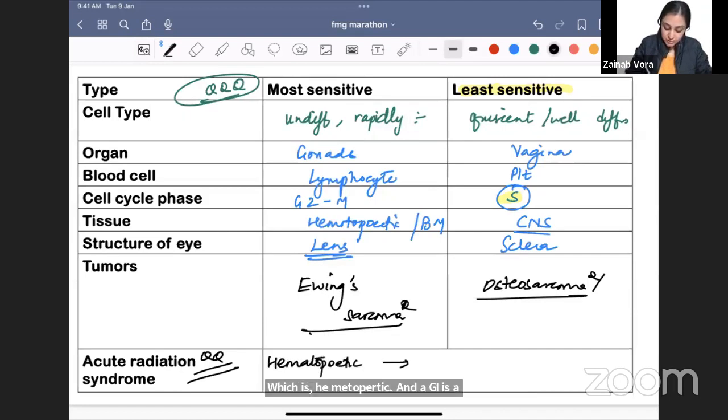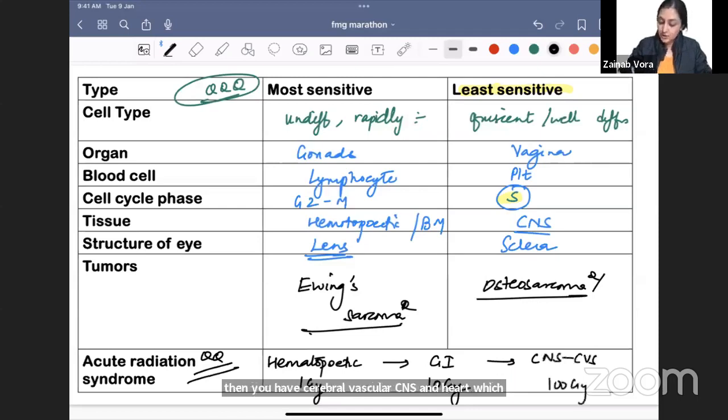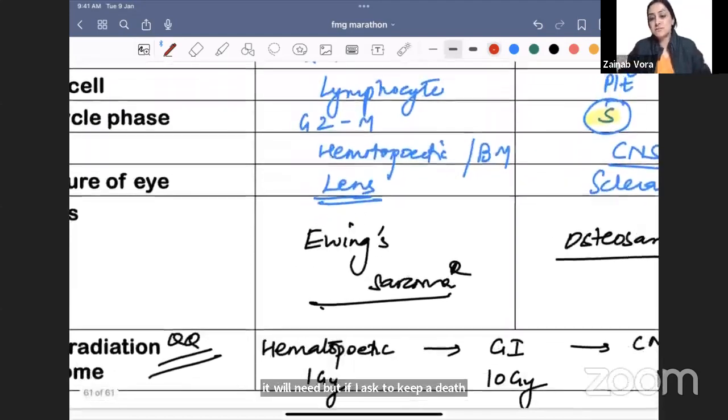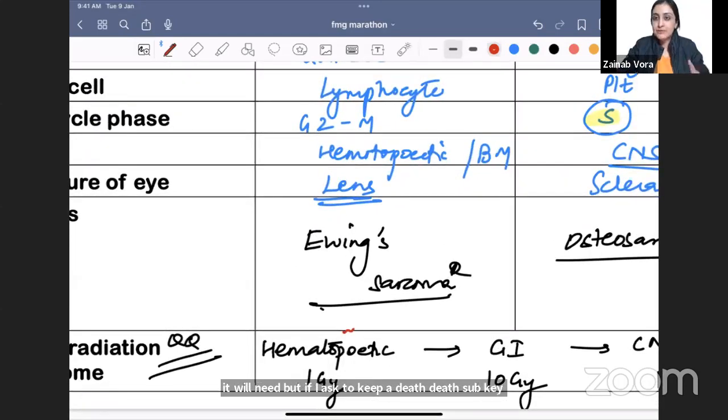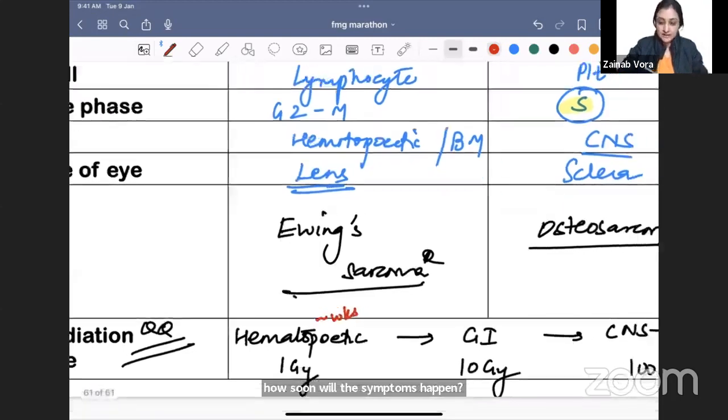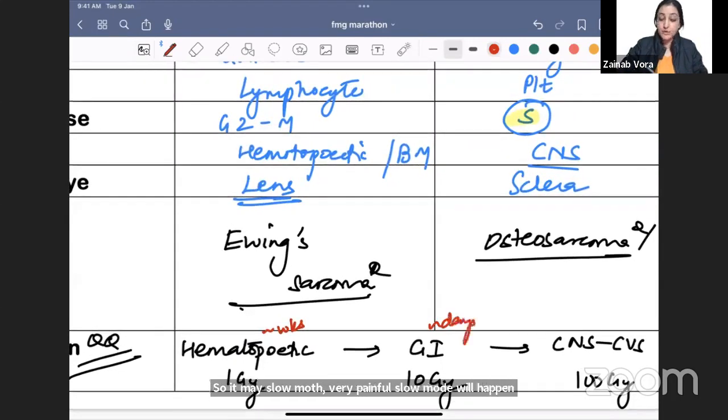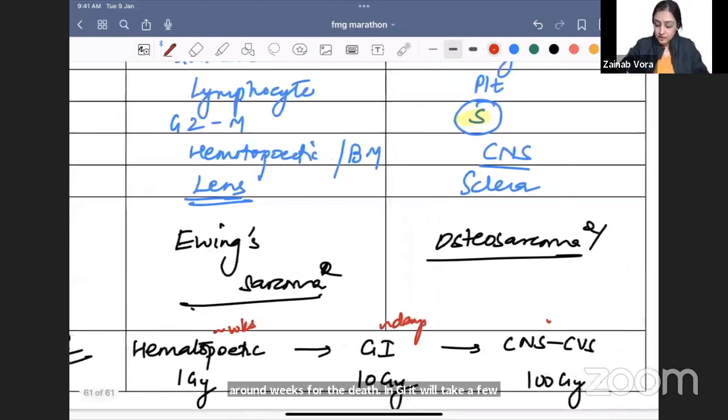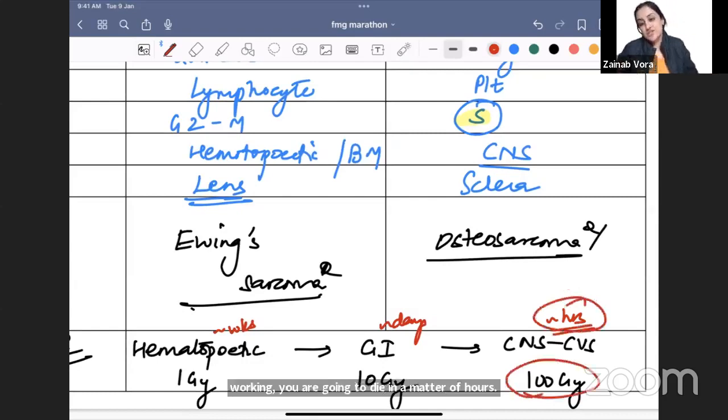Hematopoietic syndrome will be affected when you have around 1 gray exposure. After that GI will go, which needs around 10 times higher radiation. And then you have cerebrovascular, CNS and heart, which will require 10 times more, around 100 grays of radiation. But if I ask you that death will happen in all of these, how soon will the symptoms happen? In hematopoietic it is a slow, very painful death, around weeks. In GI it will take a few days for you to die, but if your heart and brain stop working, you're going to die in a matter of hours. So the symptoms are quicker if you have higher radiation getting affected.